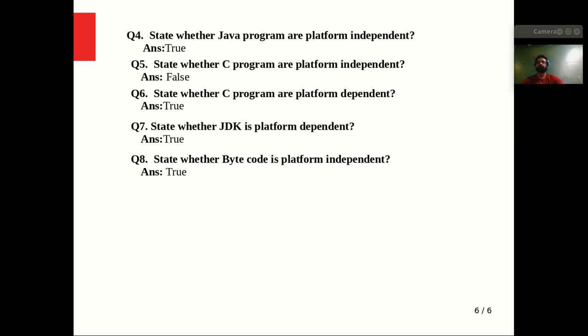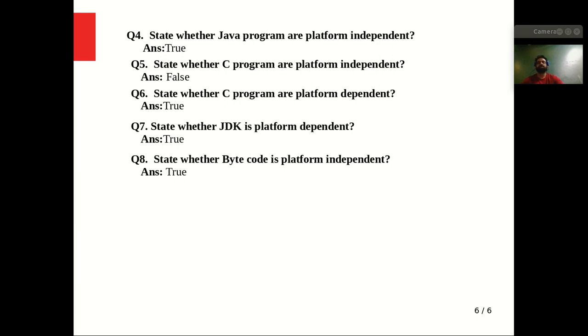State whether Java programs are platform independent. True, because Java programs are platform independent. It does not depend on the platform. The next question: state whether C programs are platform independent. You have to say false, because C programs are platform dependent, right? So it will be false. The next question: state whether C programs are platform dependent. True. C programs are platform dependent. They depend on the platform.